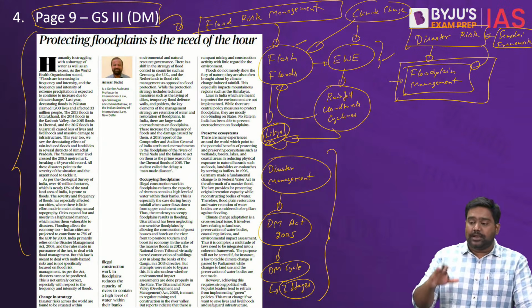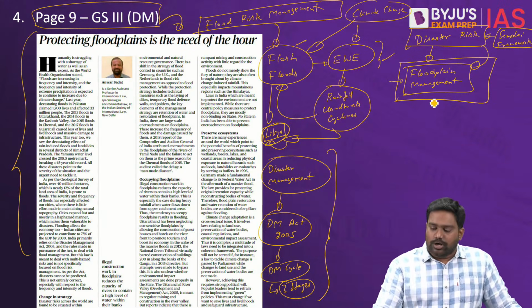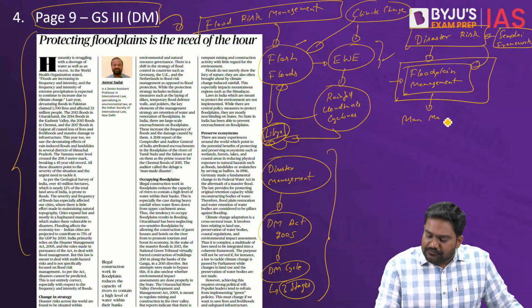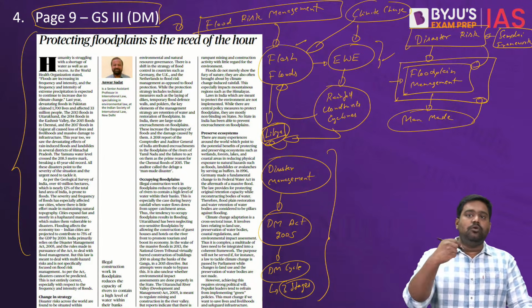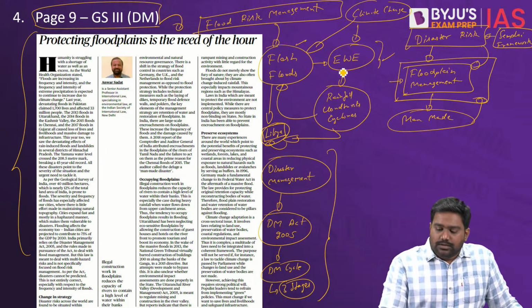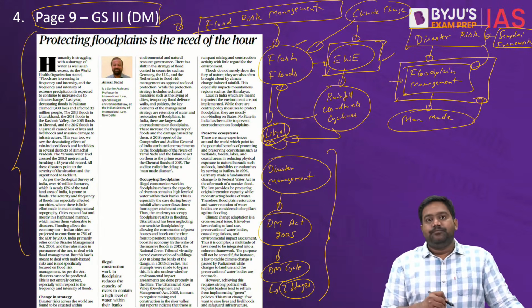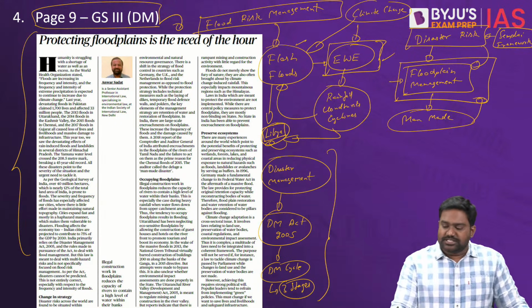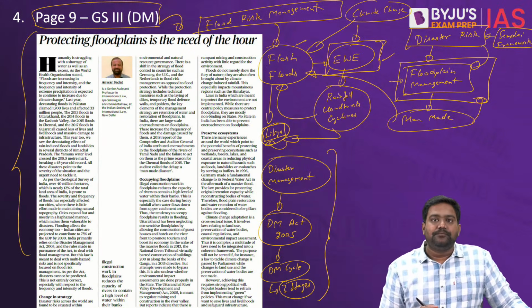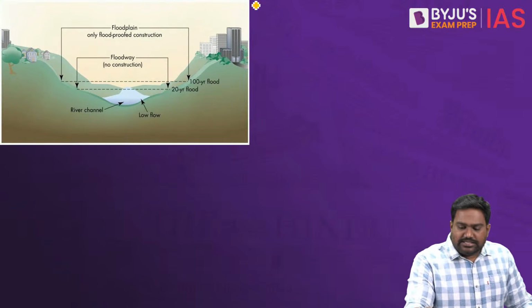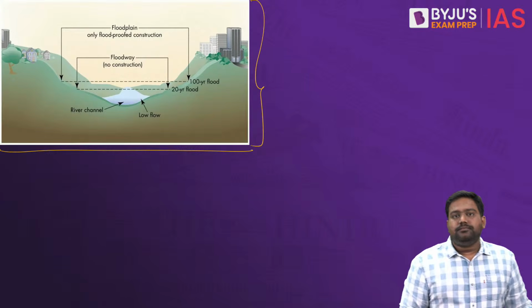The writer says floodplain management is critical because there are many man-made factors, several anthropogenic factors which are contributing to more flash floods. Apart from the natural causes, there are several man-made causes that are aggravating the disaster. That is the core argument the writer is making. Now see, look at this graphic here.